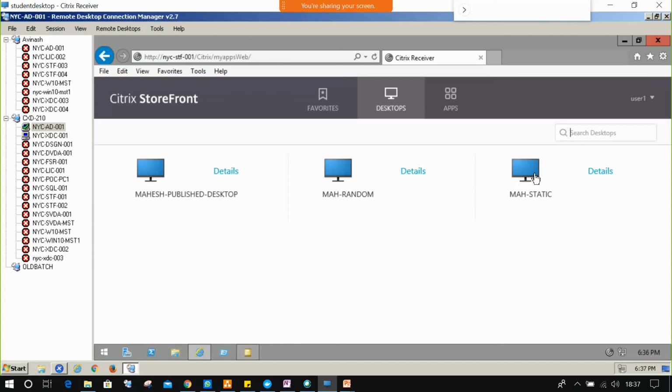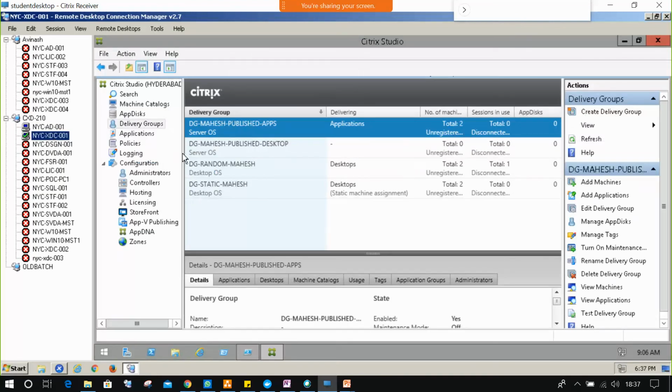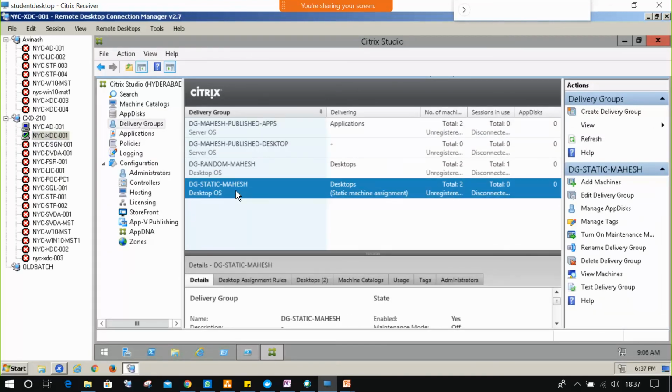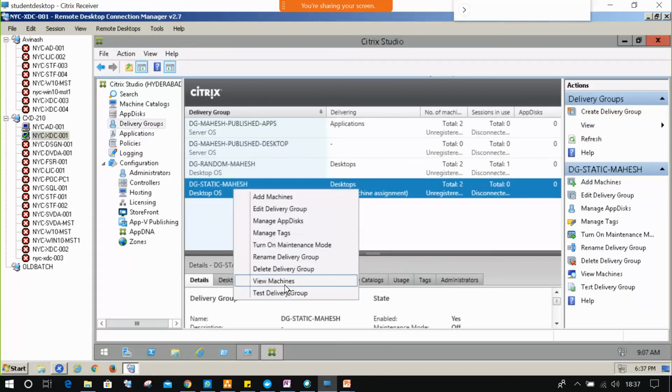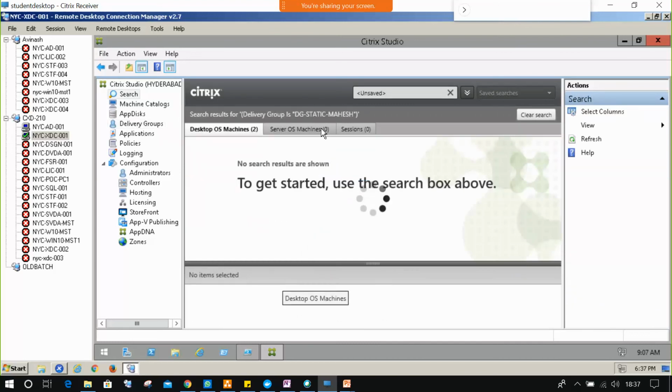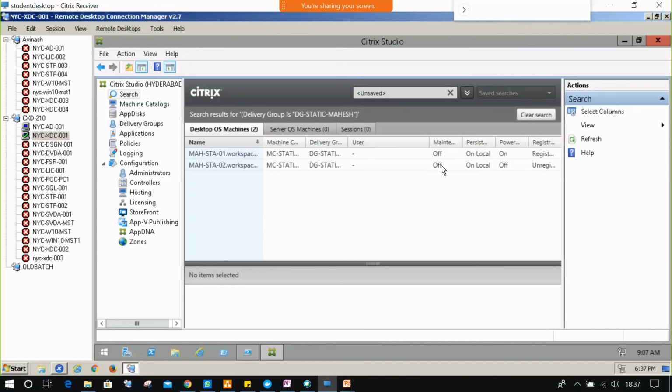So now which machine will we get? Go to your static delivery group, right click, view machines. At present, is the machine assigned to any user? No.